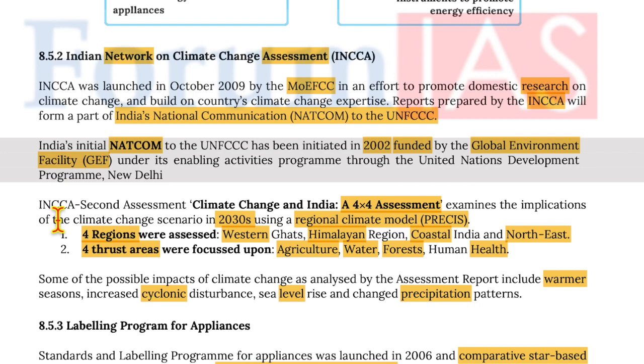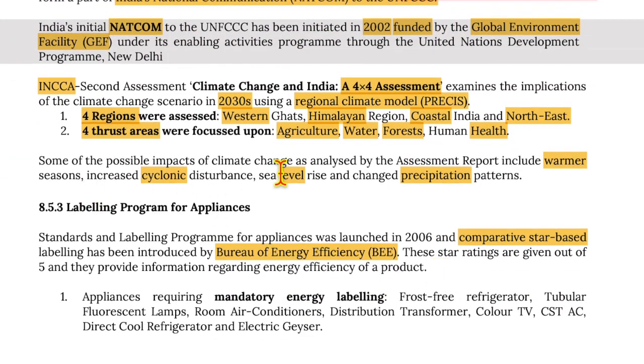Now, the Indian Network on Climate Change Assessment second assessment report, that is Climate Change in India, a 4x4 assessment, examines the implications of climate change scenarios in 2030 using a regional climate model, that is PRECIS. This is the regional climate model, and MAGICC is the model used by IPCC. So 4 regions were assessed, that is Western Ghats, Himalayan region, coastal India, Northeast. 4 thrust areas were focused upon, that is agriculture, water, forest, and human health. Some of the possible impacts of climate change as analyzed by the assessment report include warmer seasons, increased cyclonic disturbance, sea level rise, and changed precipitation patterns.